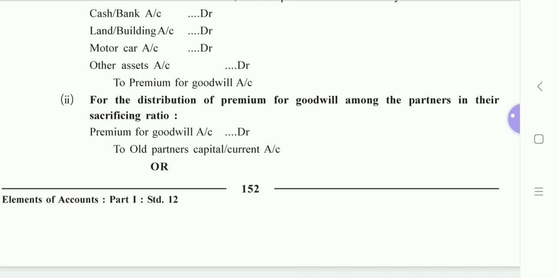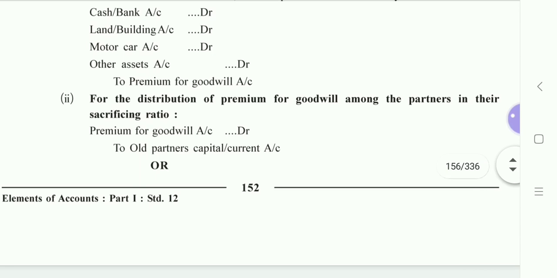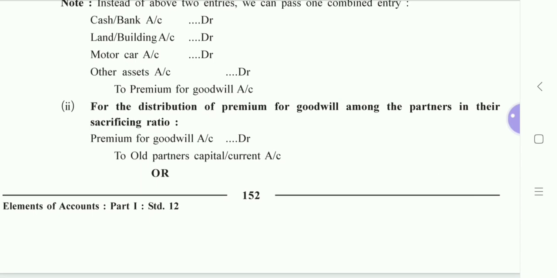But the concept is also included in chapter 4, so let us talk about it. While obtaining sacrificing ratio using the same formula, that is old share minus new share, if the answer is negative for any partner, that means the partner has gained instead of sacrificing.